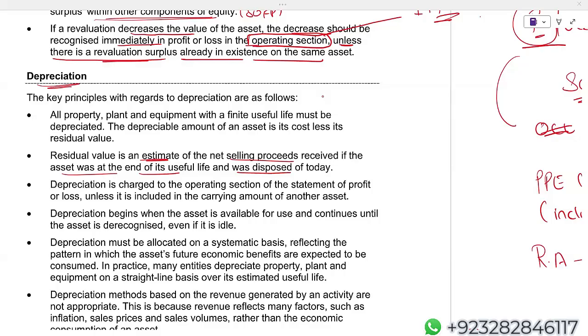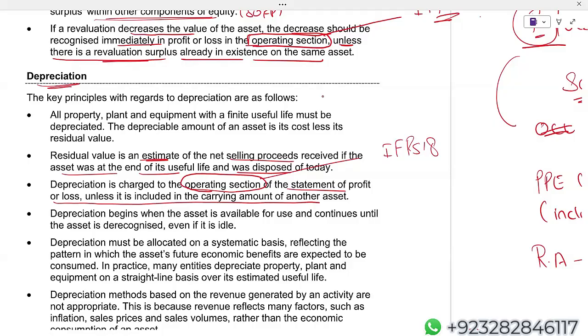Depreciation, students, look at this. Depreciation is charged to the operating section, again IFRS 18, of the statement of P&L, unless it is included in the carrying amount of another asset.